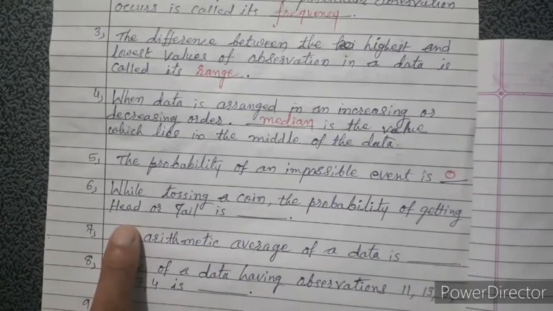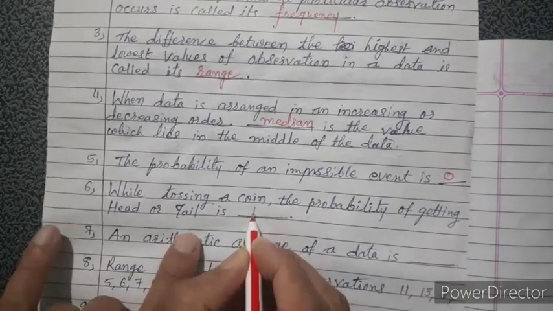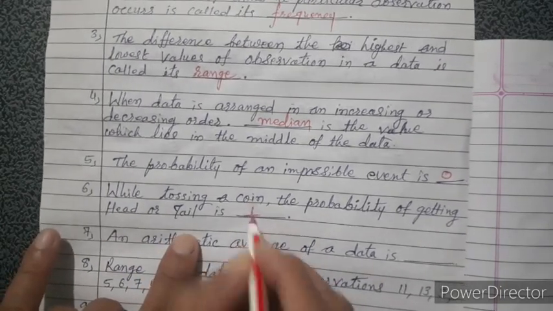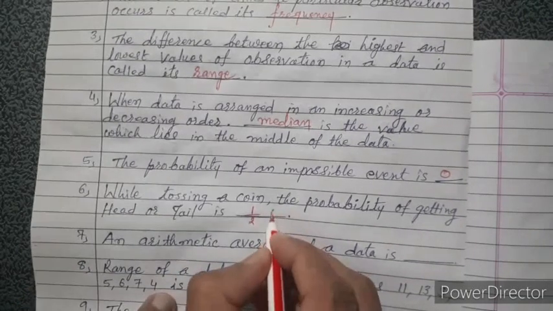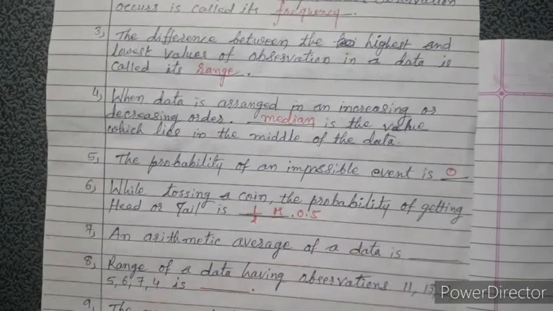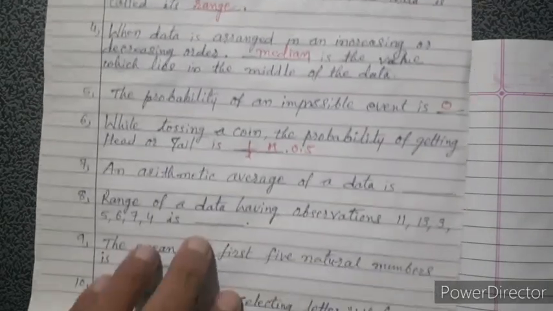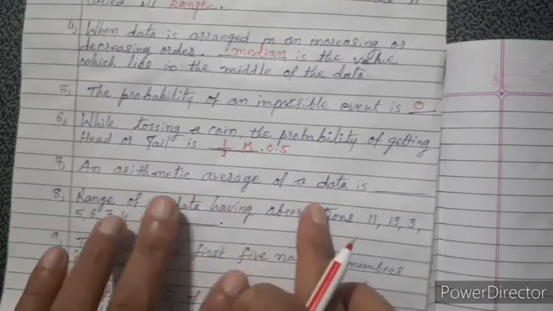Out of them, 1 is head and 1 is tail. So individually, that is 1 upon 2. Required observation divided by total observation, 1 upon 2. Otherwise, in decimal, that is 0.5.